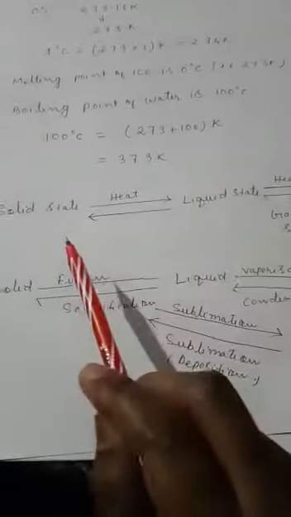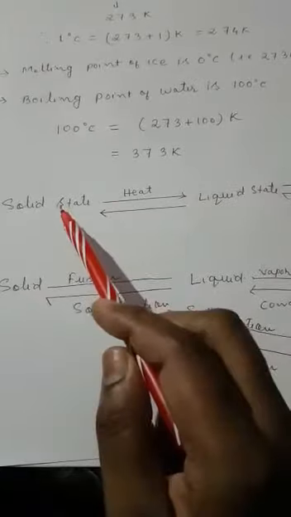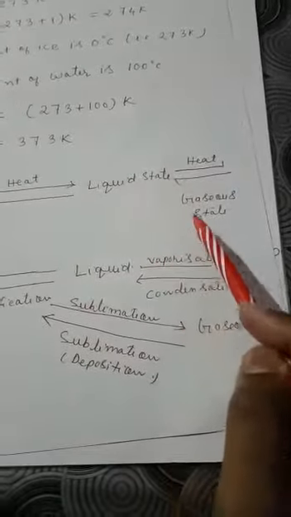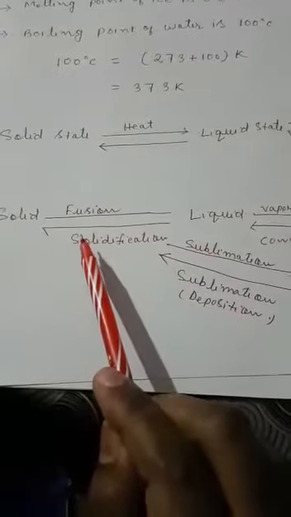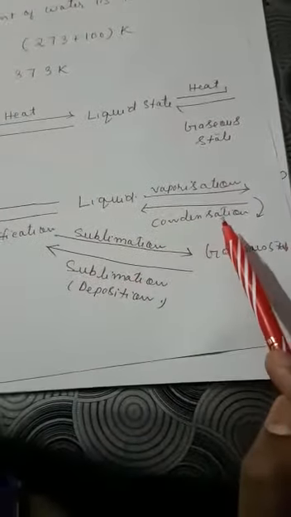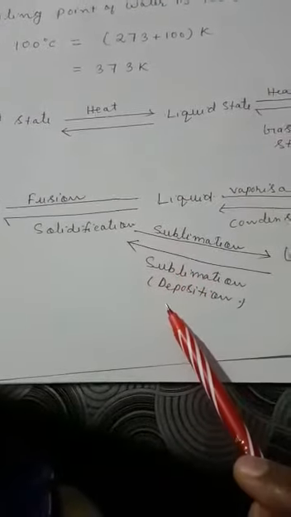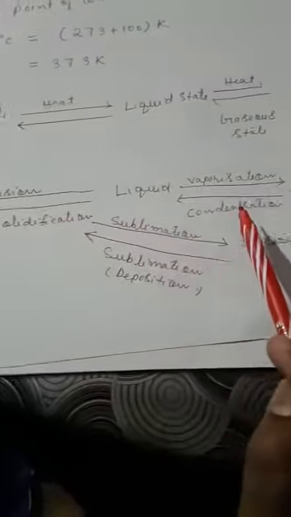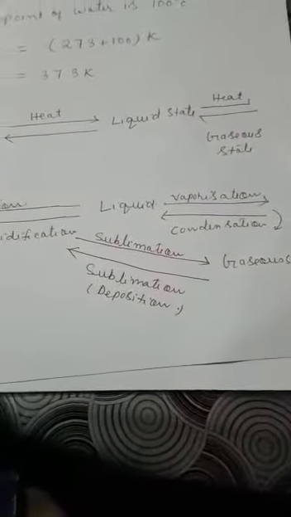Okay. Now, how can we change solid state to liquid state? That already you have learned. Solid state can be changed to liquid state by applying heat. Again, if we apply heat, we can convert liquid state to gaseous state. Now, the process of conversion of solid state to liquid state is called fusion. The process of conversion of liquid state to gaseous state is called vaporization, and the process of conversion of gaseous state to solid state is called sublimation or deposition, and the process of conversion of liquid to solid state is called solidification, and the process of conversion of gaseous state to liquid state is called condensation. Am I clear?